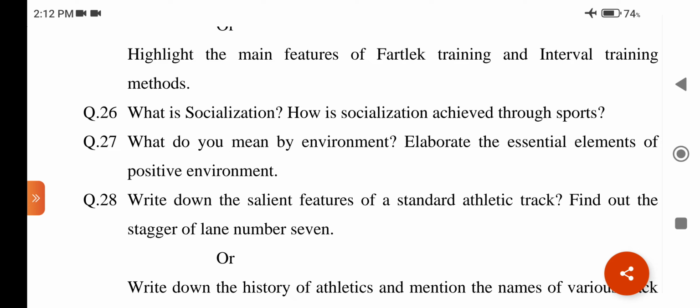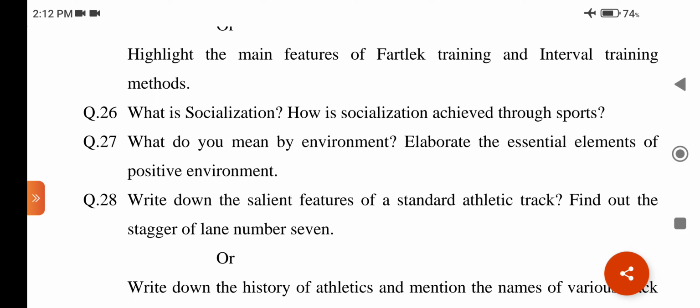Fartlek running is done on the road or in parkland or bushy tracks. The natural course is selected so that it should have hills, river beds, forest, muddy roads, grassy ground, and sandy paths, etcetera. Self discipline plays a vital role in the fartlek training method.